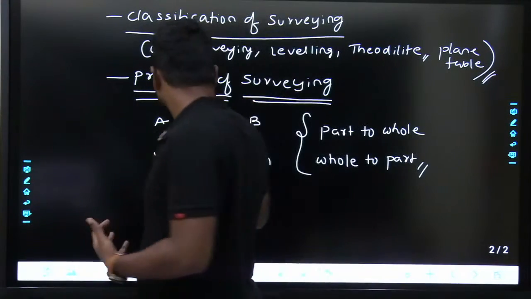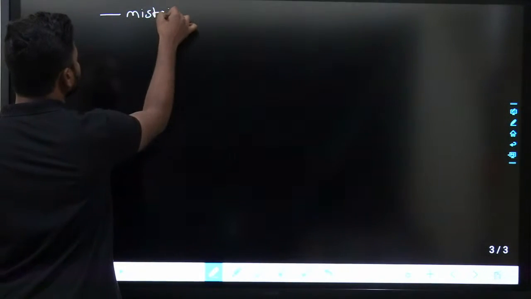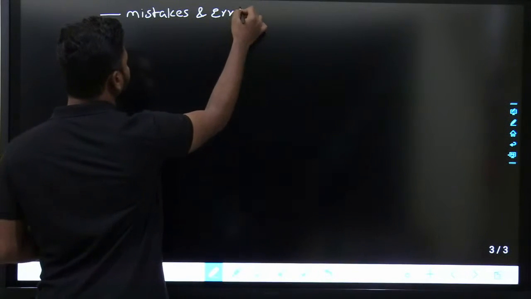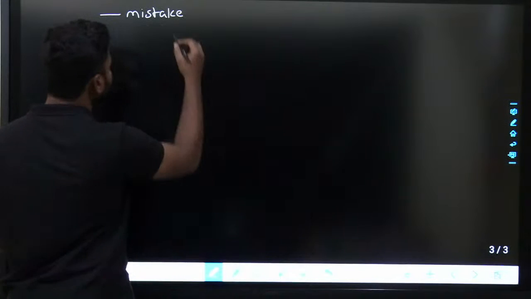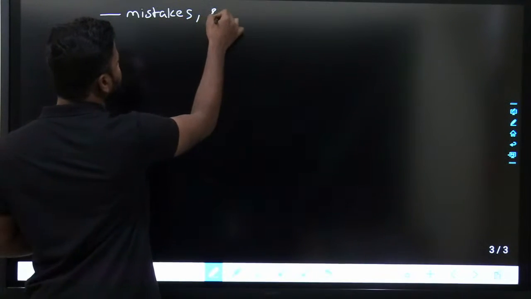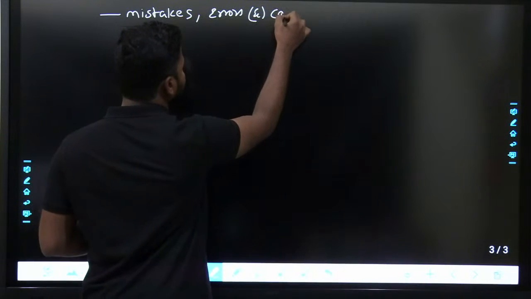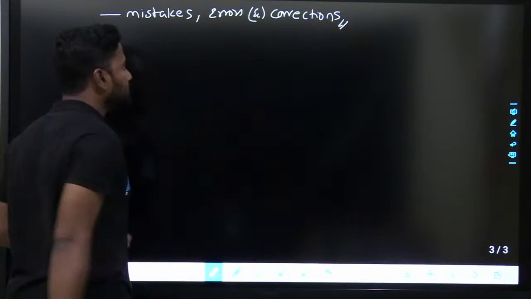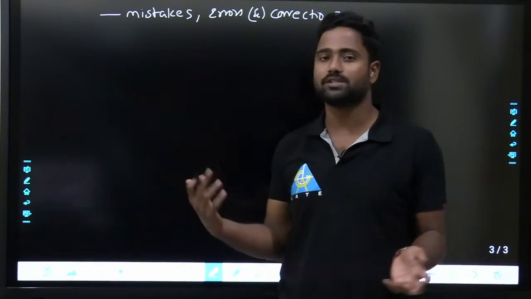So the next point in the basic concepts would be mistakes and errors. Mistakes or errors, both are the same, and corrections. Like if error is negative, correction would be positive. If error is positive, correction is negative.